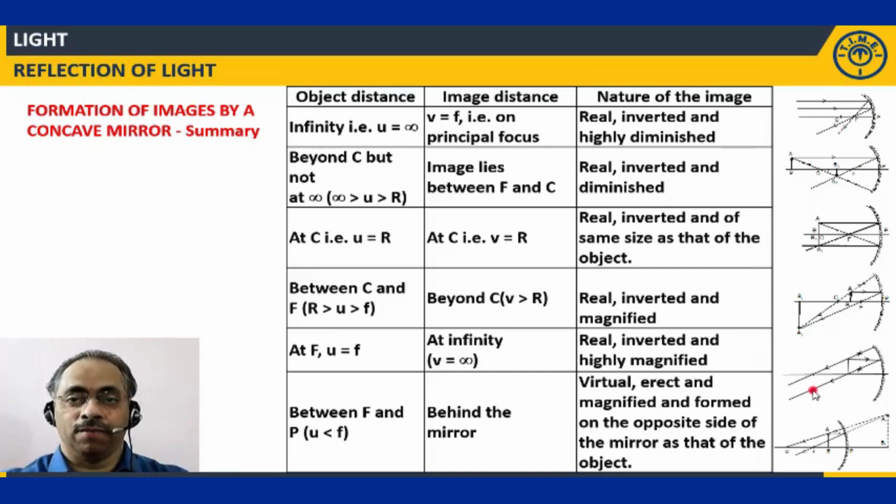So a concave mirror can form virtual images, real images. It can also form highly diminished images, equal in size images, magnified images, highly magnified images. Clear? So this is the only mirror which can form like that, right? Let us now look at the nature of the images formed by a convex mirror. We have seen with the concave mirror. Let us now see with the convex mirror.